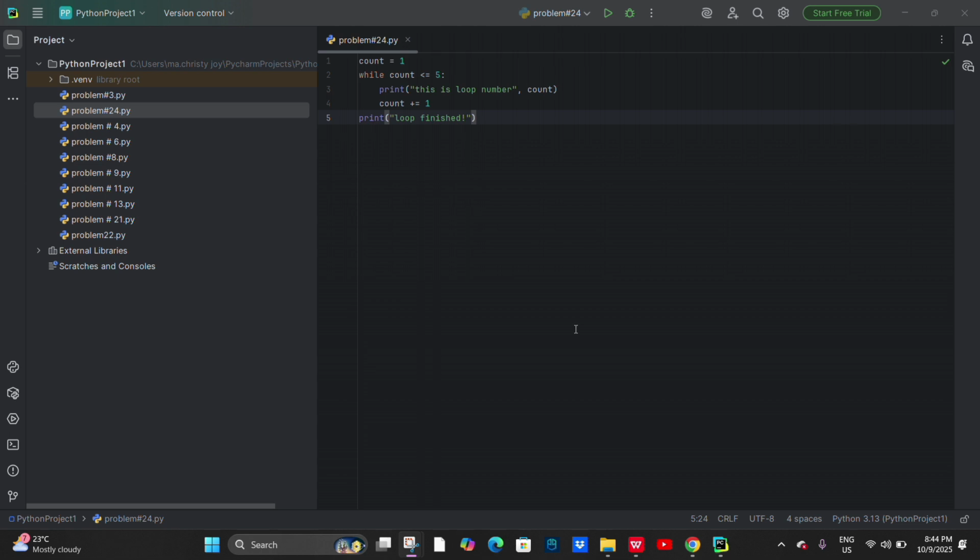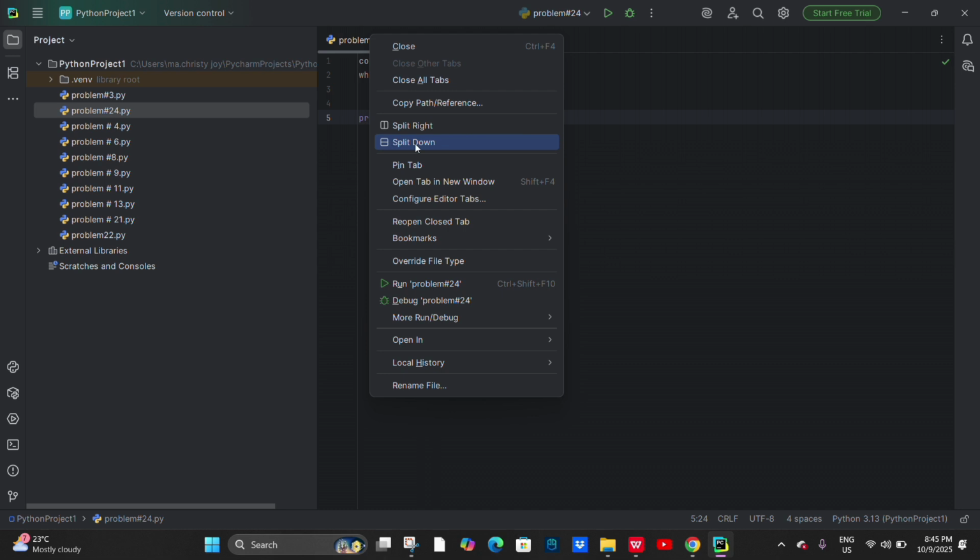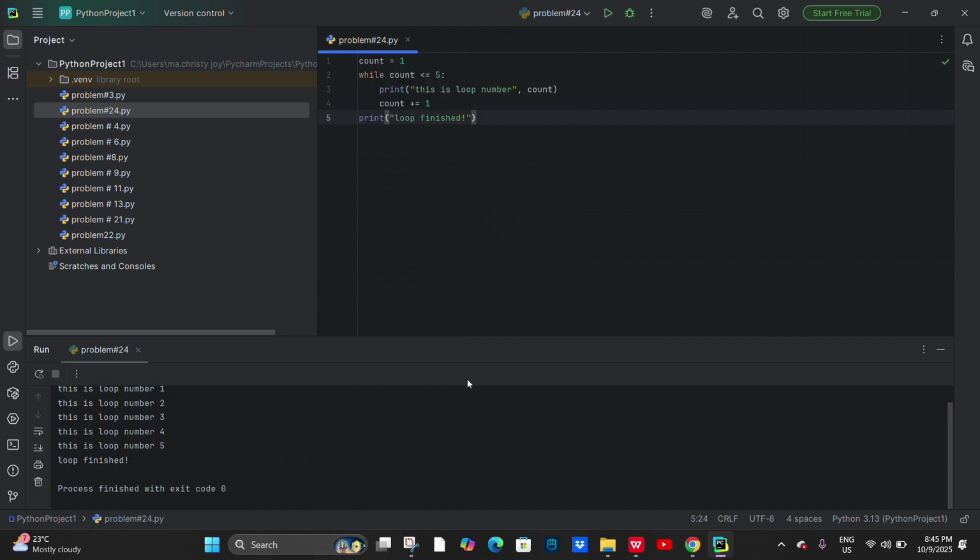And the last line, after the loop ends, when count becomes 6 and the condition is no longer true, this line prints a final message. So, "loop finish" in quotation marks. So now, let's try to run this code.